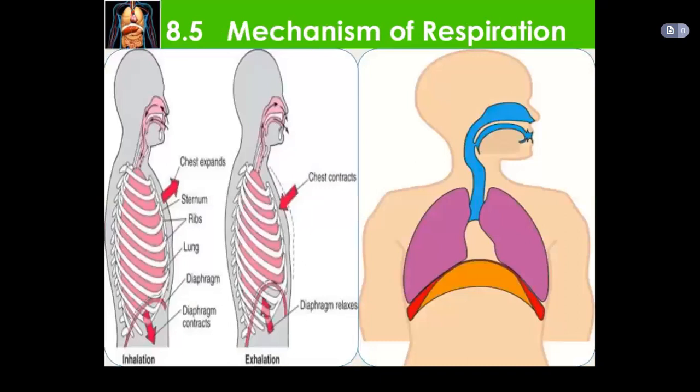This is the basic mechanism of respiration shown by the diagram. In the diagram, you can see how the chest expands and how the chest contracts. There is the sternum, ribs, lungs, the diaphragm contracts, and then the diaphragm relaxes. Inhalation and exhalation function is completely explained by this diagram.